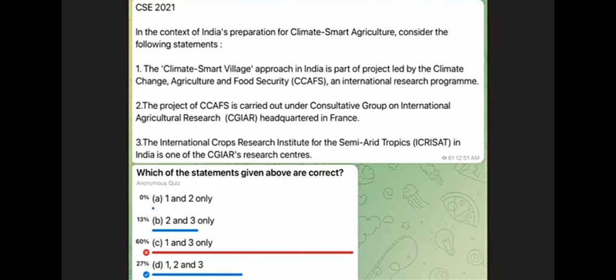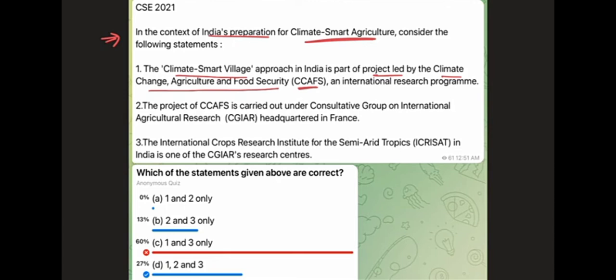Another question that I got wrong through the elimination technique was this one, which read, in the context of India's preparation for climate smart agriculture, consider the following statements. The first one read, the climate smart village approach in India is part of a project led by the Climate Change, Agriculture and Food Security, CCAFS, an international research program. All right, I have no idea about this statement, right? But we can't say whether it is correct or false as of now.